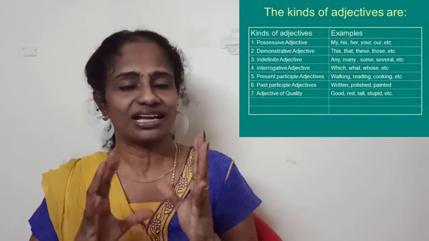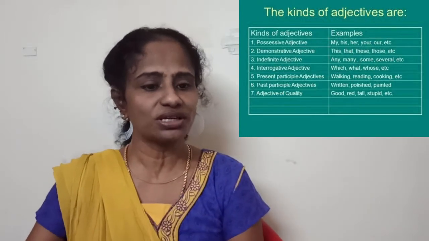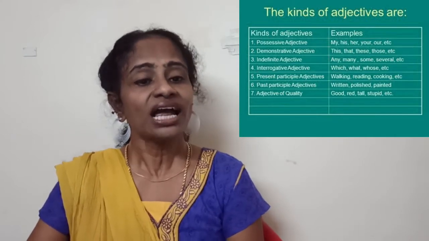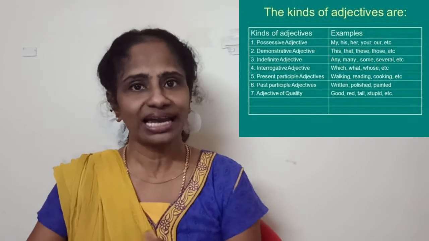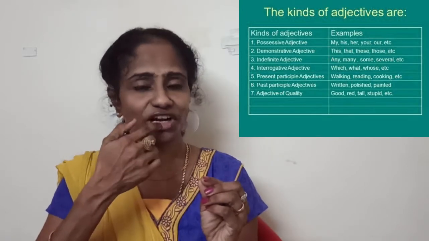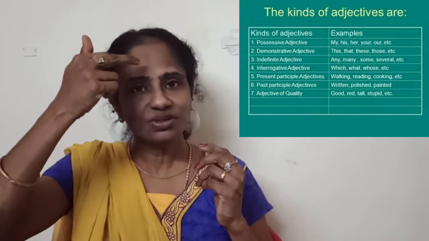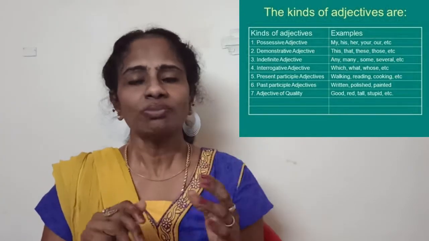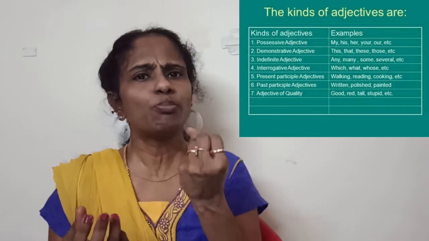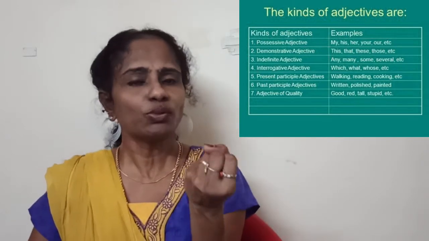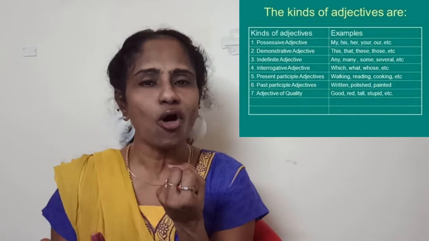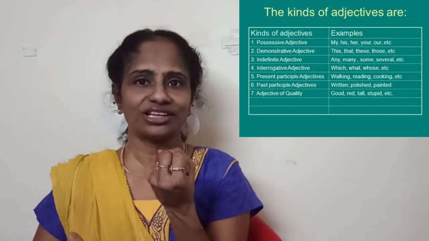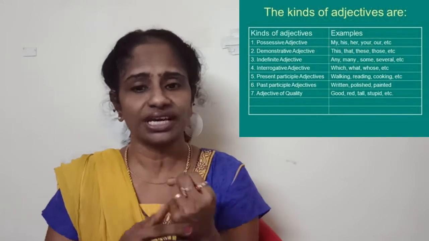Possessive adjectives. Now, what is an adjective? What is the basic definition of an adjective? An adjective is a word that describes a noun or a pronoun. That is what we basically saw. So, ball. If ball is the noun, what is the adjective? White ball, black ball, new ball, old ball. These are all adjectives. So there are a few classifications.